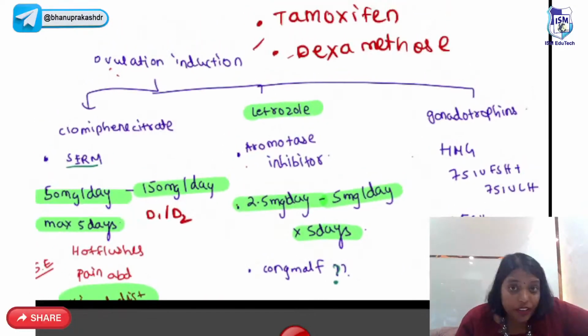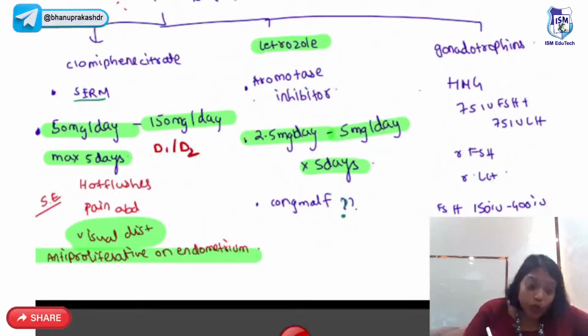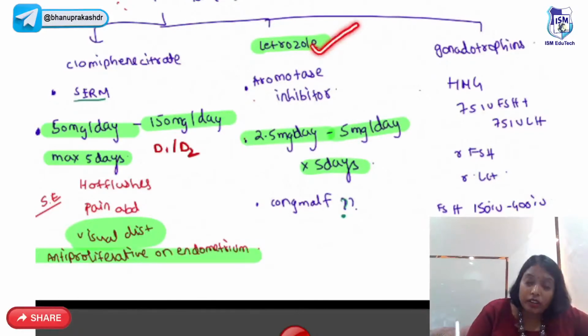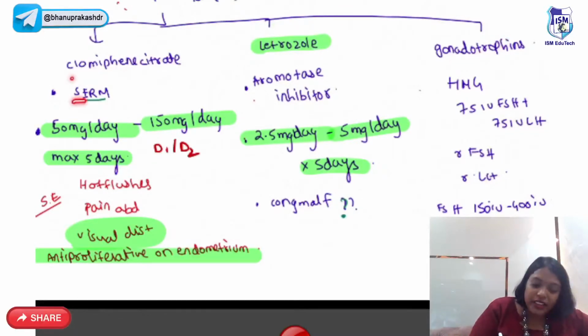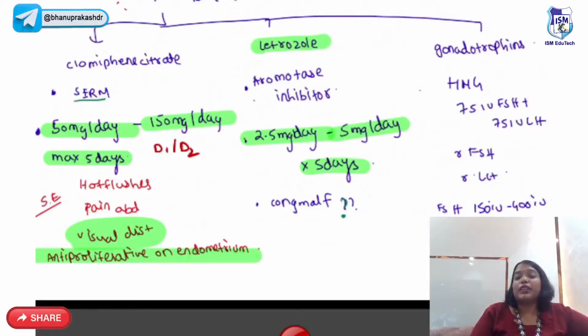So what are the different drugs we have for ovulation induction? You have tamoxifen, dexamethasone, but better drugs than that is clomiphene citrate, letrozole, gonadotrophins. So clomiphene citrate is a SERM, selective estrogen receptor modulator. Dose, you can start from 50 milligrams, you can go up to 150 milligrams per day. Start on day 1 to day 2 of the cycle and give her for 5 days. Very dangerous side effect by this is visual disturbance.